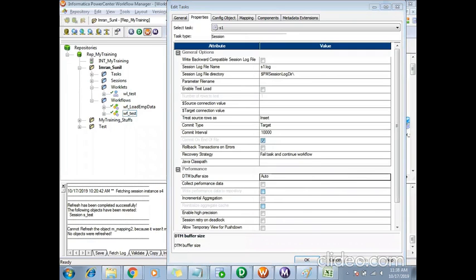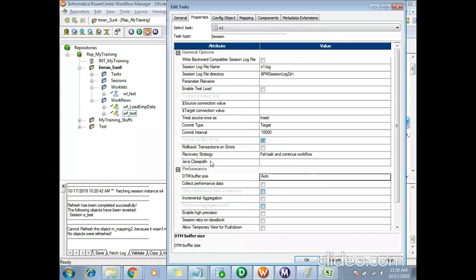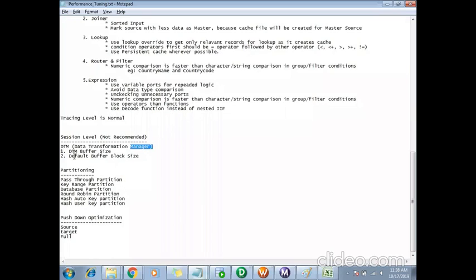So what we can do is manually go and increase the DTM buffer size. I can say 1000 MB or something, but this is really not recommended. Similarly, I can change the default buffer block size also. All the records will be processed in terms of blocks, so for that buffer block I can provide the size.